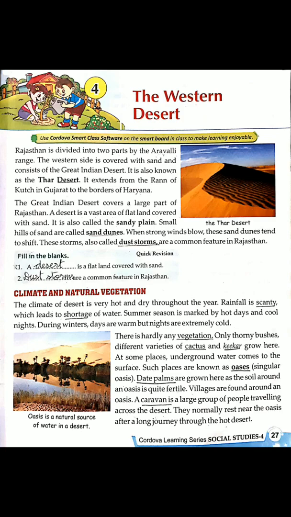There are some places in Rajasthan wherein the underground water comes to the surface. Such places are known as oases, and because of the availability of underground water, land around an oasis is quite fertile. So people grow date palms here. Villages are also found here near oases. A caravan is a large group of people traveling across the desert. They normally rest near the oasis after a long journey through the hot desert.